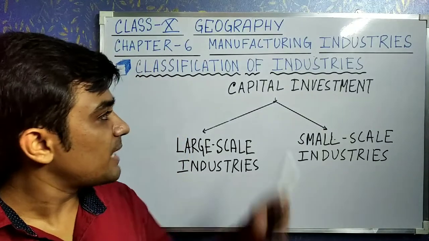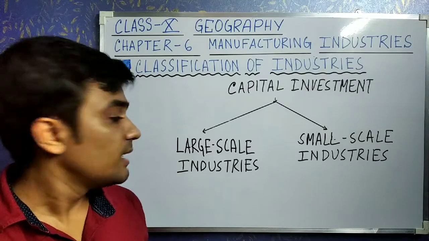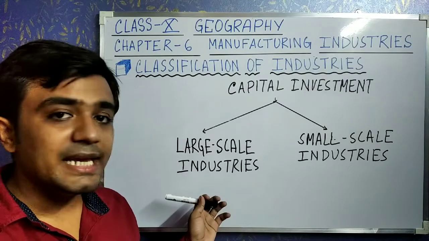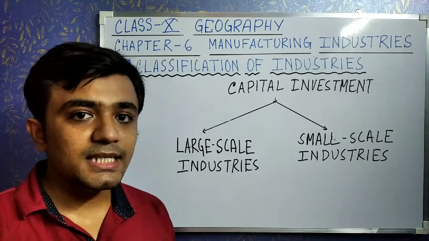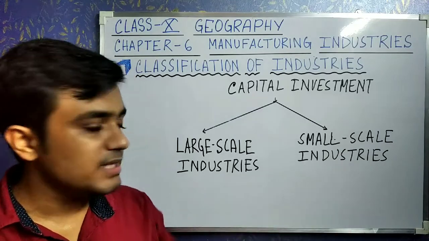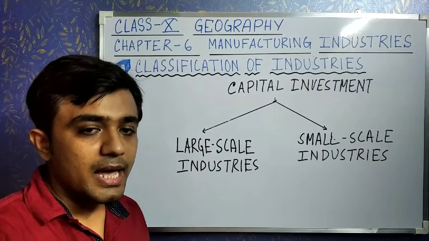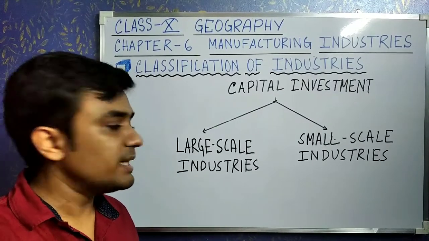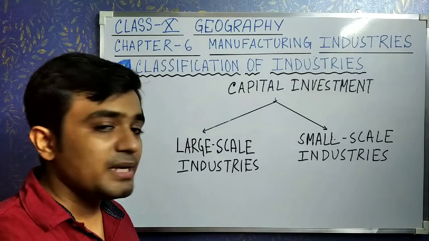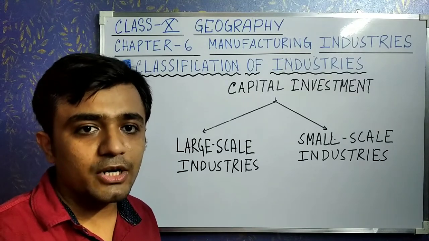On the basis of capital investment, again we can classify industries into two categories. Number 1 is the large scale industries and second one is the small scale industries. Okay. Now what is large scale industry and what is small scale industry? When the investment is huge and lots of workers work in that sector, those types of industries are known as large scale industry, and they produce a large quantity of products.